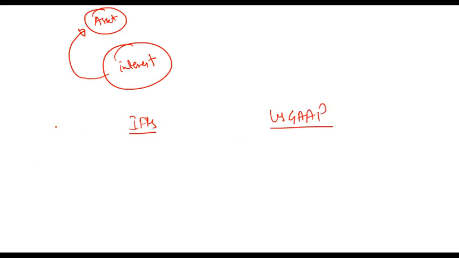So IFRS says that if, let's say, you have to make a building, and for that building you have borrowed a loan of $10 million, you will be paying some interest over it. Let's say the interest is 5%, and the interest is 500,000. This is something that you have to pay.